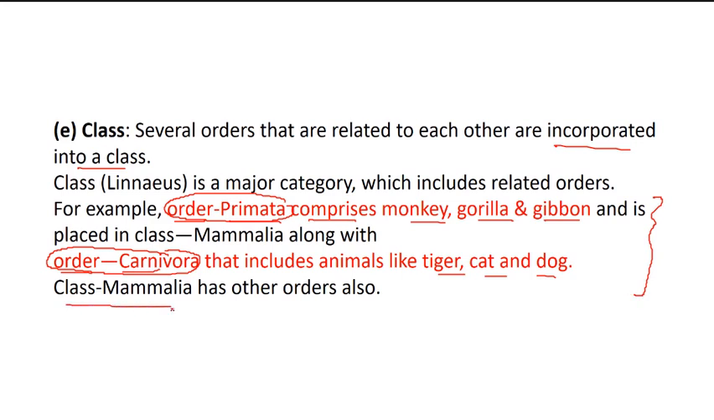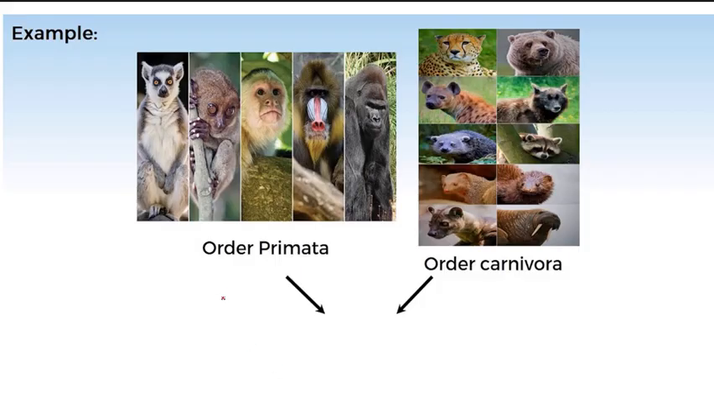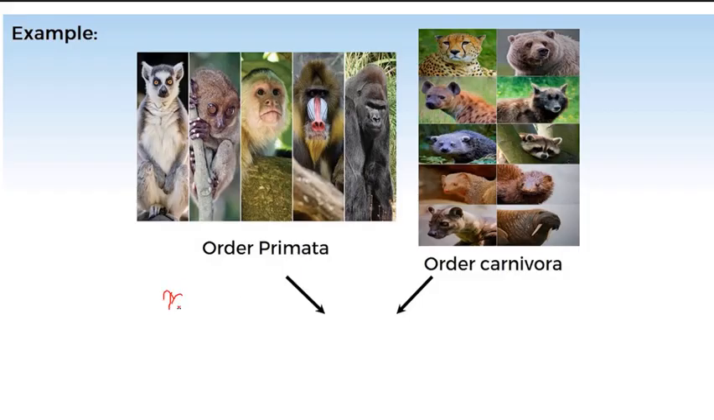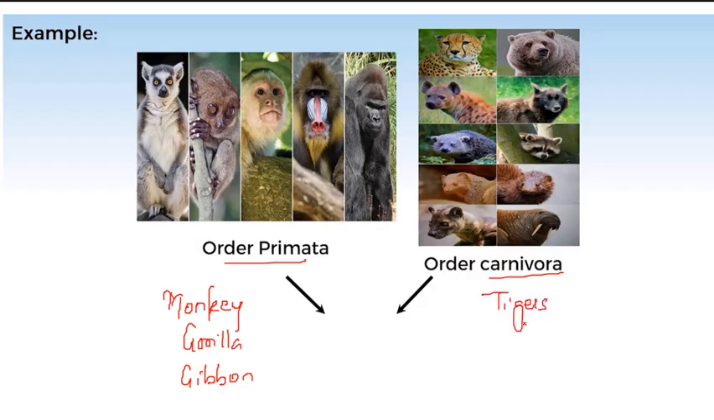See the example here, as I told you: monkey, gorilla and gibbon, which are included under the order Primata, and Carnivora, which includes tigers, cats and dogs. Both of them are included in the class Mammalia. Okay, and what is class? Class is a group of related orders.